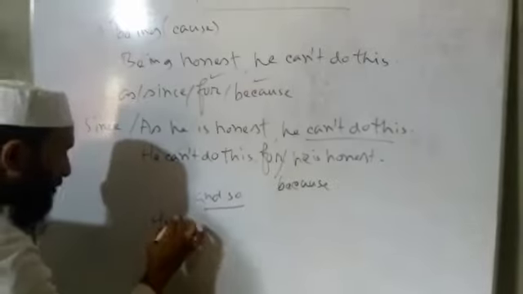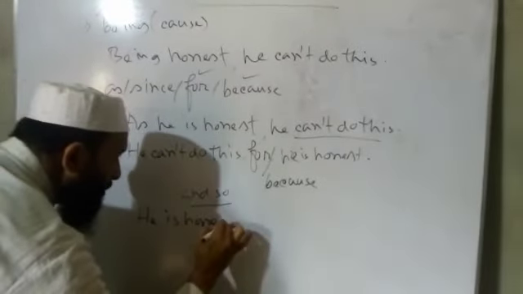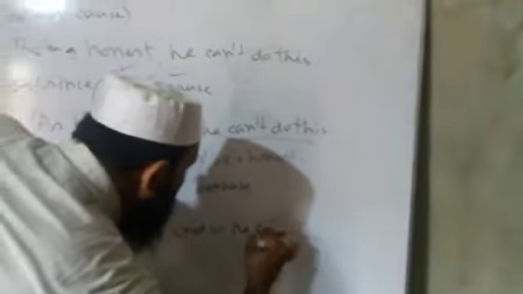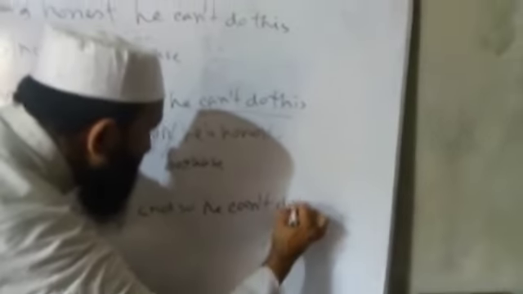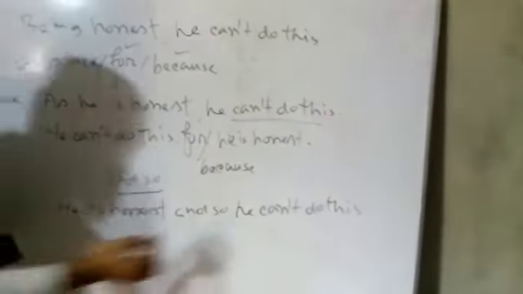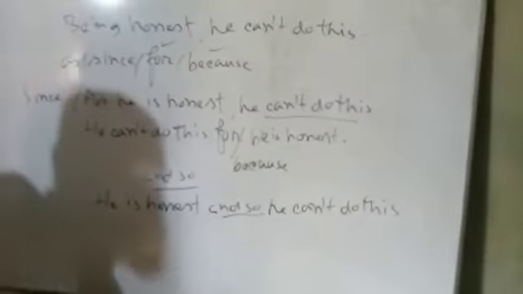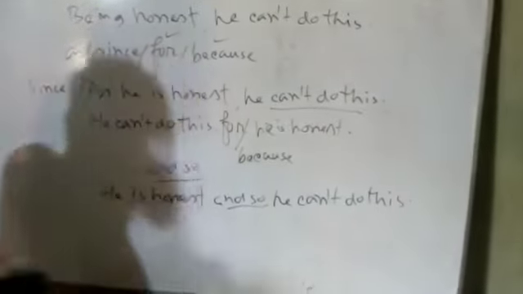For example, he is honest, and so he cannot do this. It indicates a cause. Got the point?